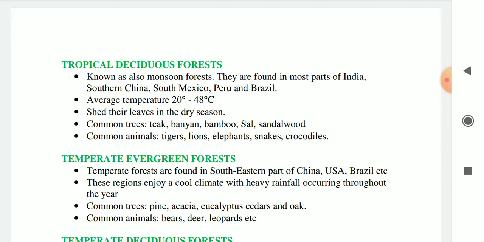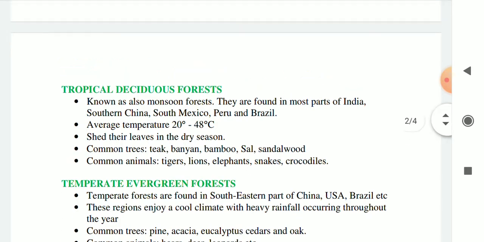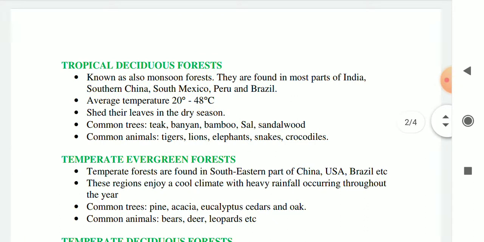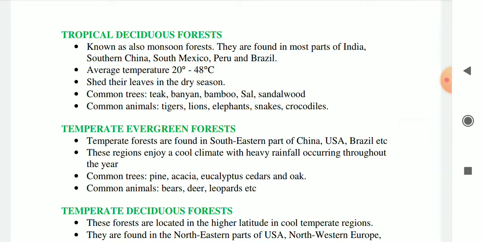snakes, crocodiles. Okay, so the difference between tropical evergreen forest and tropical deciduous forest is very much important for your exam. And what are the characteristics of tropical evergreen forest and what are the characteristics of tropical deciduous forest, that is also very much important for your exam.